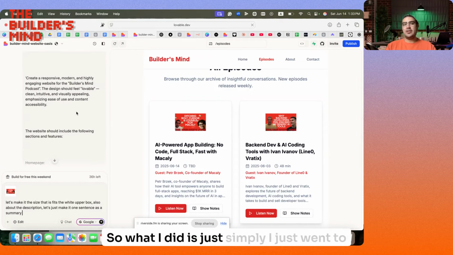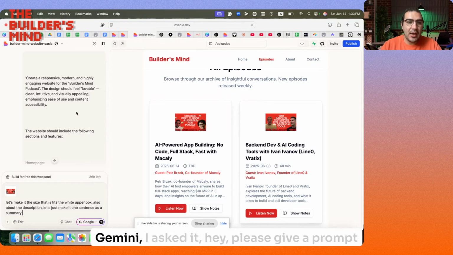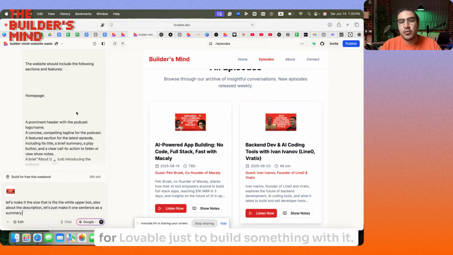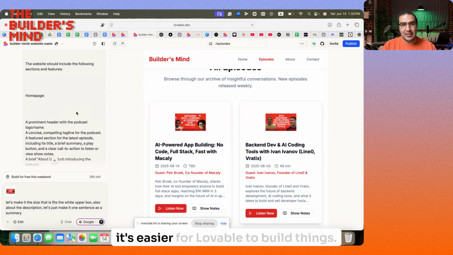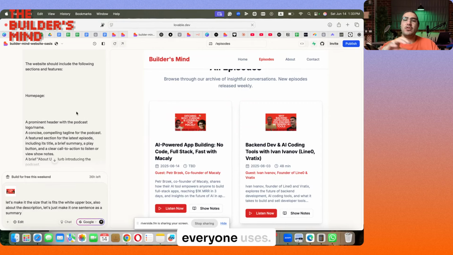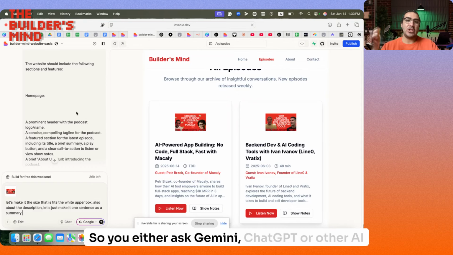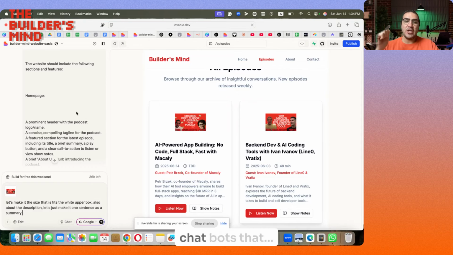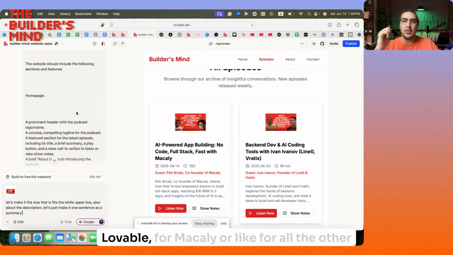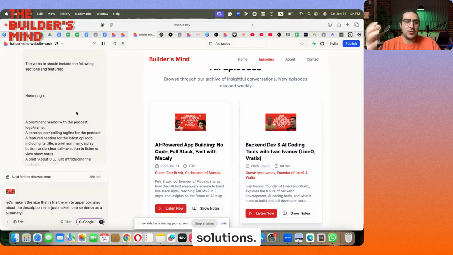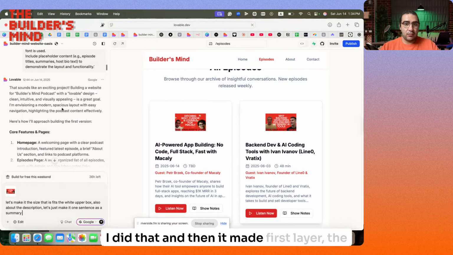What I did is I went to Gemini and asked it, hey, please give me a prompt for Lovable to build something. A good prompt from Gemini makes it easier for Lovable to build things. I think this is one of the tricks that everyone uses. You ask Gemini, GPT, or other AI chatbots to write you a prompt for Cursor, for Lovable, or for any other solution. I did that, and then it made the first layer.